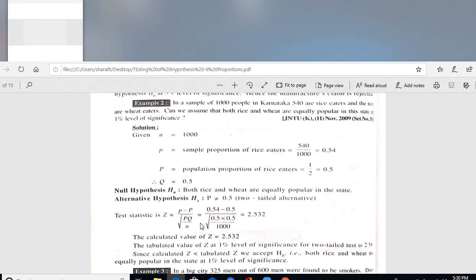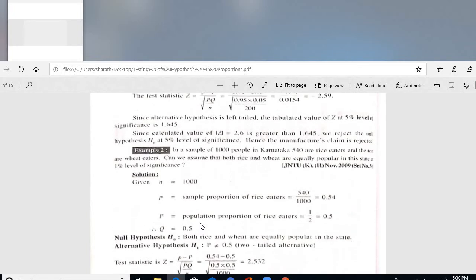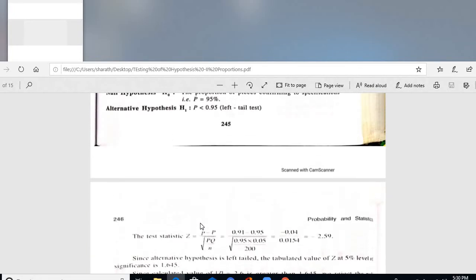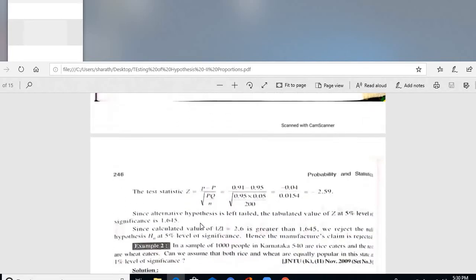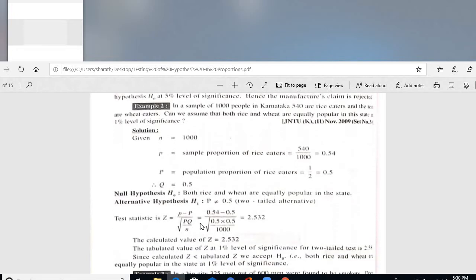In the earlier problem, we were discussing quality: 95% below, so it is a right tail test. What kind of test did we take? In the first problem, we took the less-than type, a left tail test. For less than, we take a left tail test; for greater than, a right tail test.